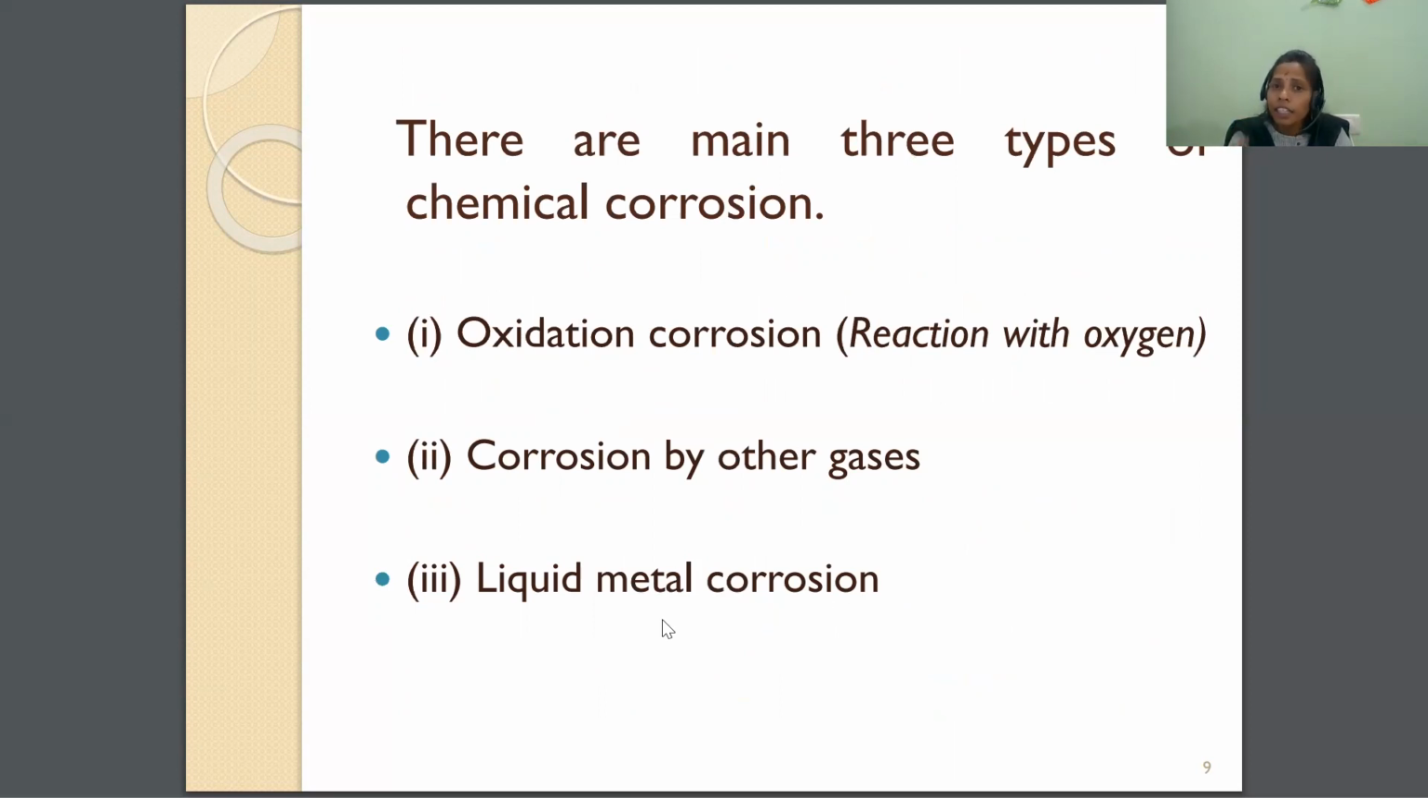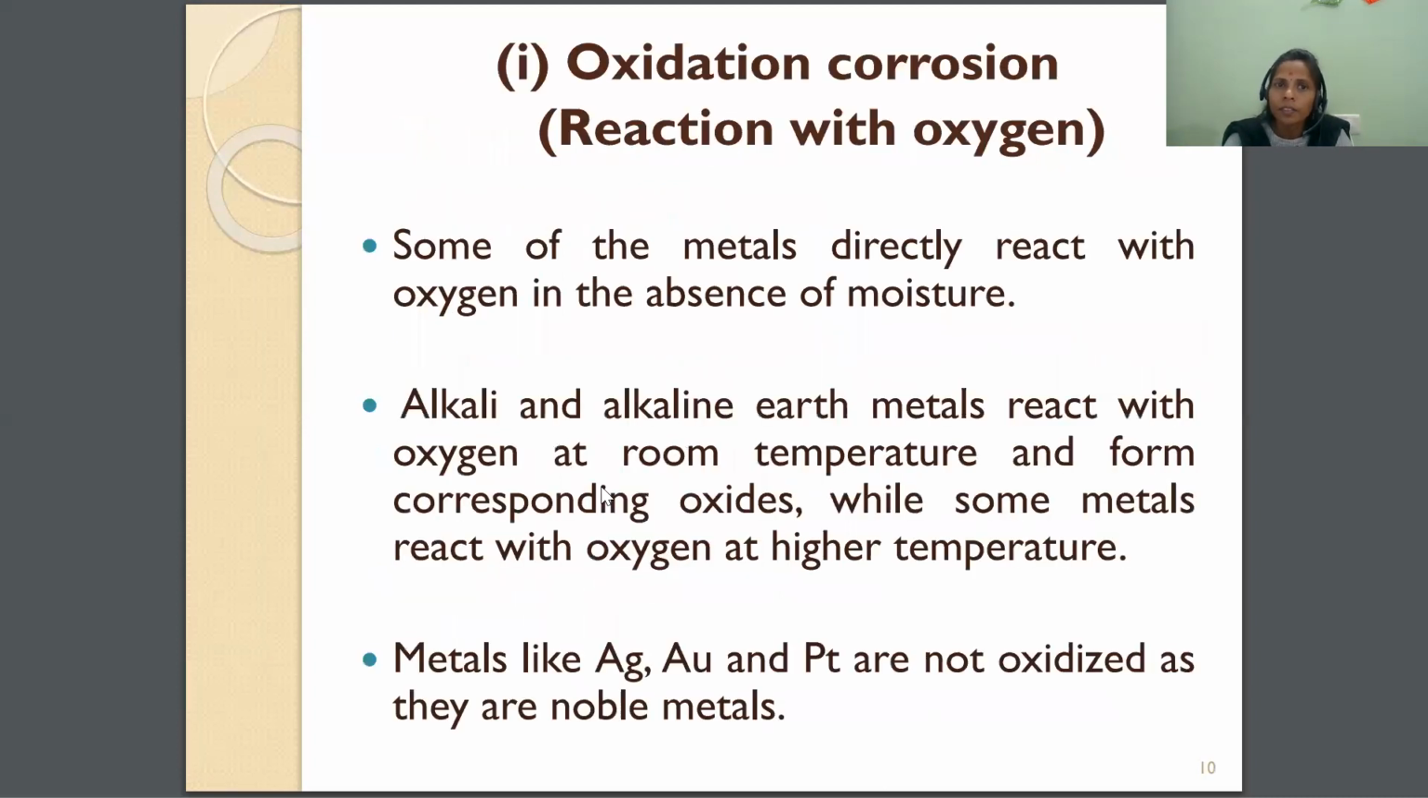So there are three types of chemical corrosion: oxidation corrosion, corrosion by other gases, and liquid metallic corrosion. Let us see them one by one. The first one is oxidation corrosion. In oxidation corrosion, the metal reacts with oxygen. Some metals react directly with oxygen in the absence of moisture.